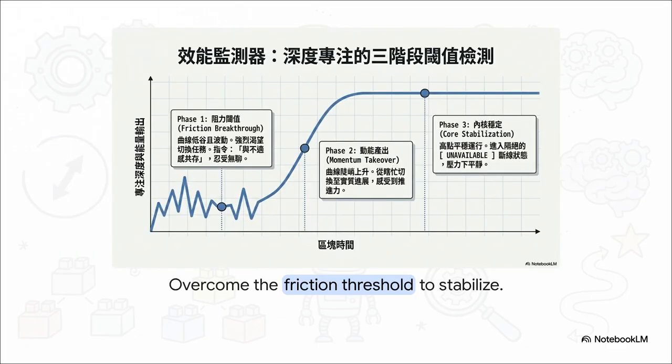Look at the performance curve on this monitor. Inside that 1 hour, your performance starts down in this chaotic valley. That is phase 1, the friction breakthrough. During those first few minutes, your brain is going to be screaming at you to check your phone or switch tasks. That's literally just the toxic residue of your old habits. But if you just sit there and remain present with the discomfort, you cross the threshold into phase 2, momentum takeover. The curve shoots straight up. Suddenly, you're making real progress. And finally, you hit phase 3, core stabilization. You are now entirely unavailable to the outside world, operating with incredible power and calmness under pressure.